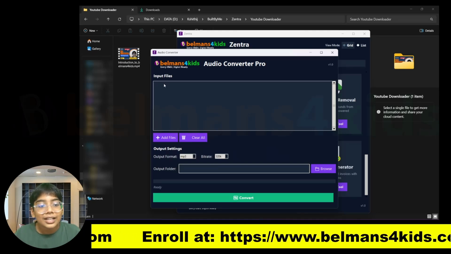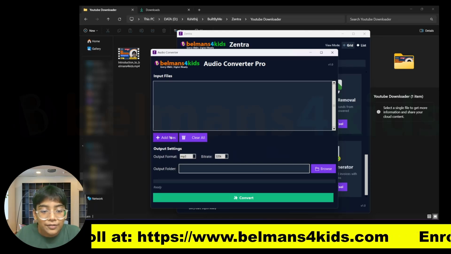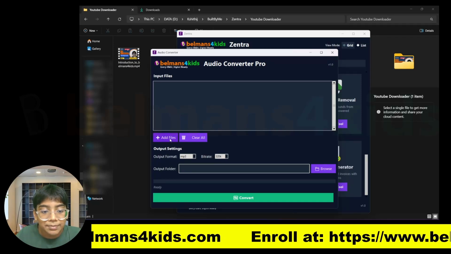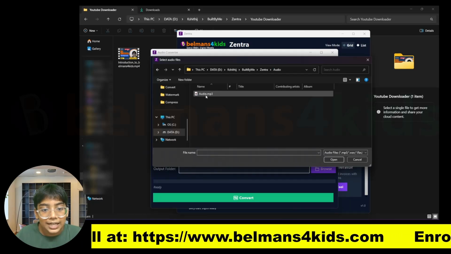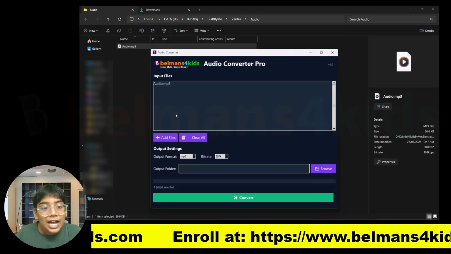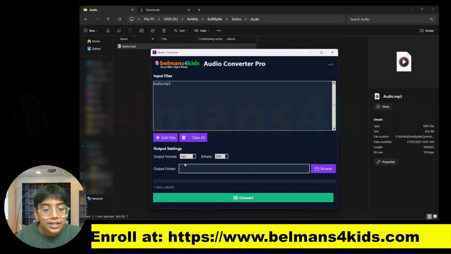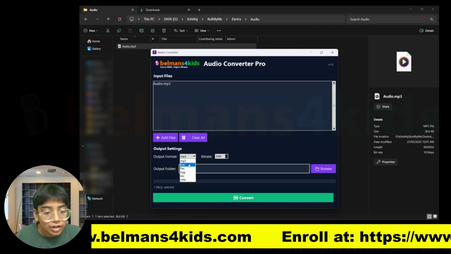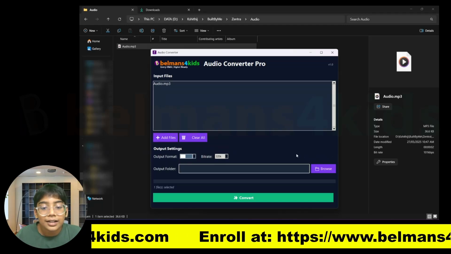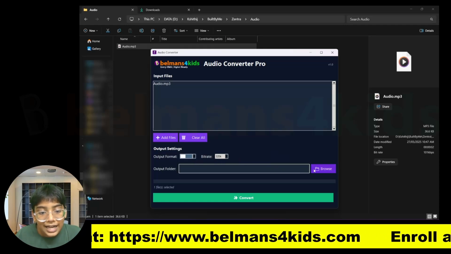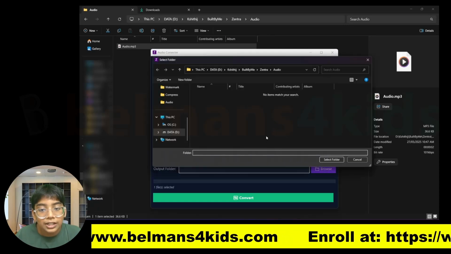So now let me just add one audio file, which is an MP3, and I want to switch that format. So let me press on add files, and let me select this audio MP3, and you can even clear all of them if you want, and it puts it in this nice list. And then after that you can select the output settings. So I want to output it as a WAV file, and then after selecting the output format, I can then select the output folder.